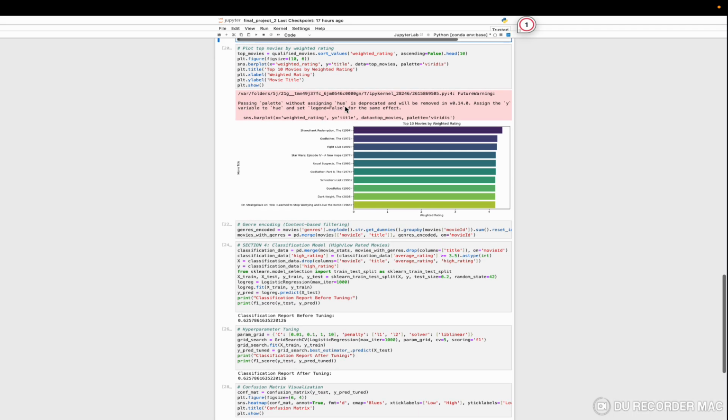This part of the code calculates the weighted ratings for movies using a formula inspired by IMDb. The formula balances the average rating of a movie and the number of ratings it has received from different users, giving higher weight to movies with more ratings. This ensures that movies with only a few ratings but high average scores don't dominate the recommendations. So we filter out movies below the 75th percentile of rating counts to ensure only popular movies are considered.